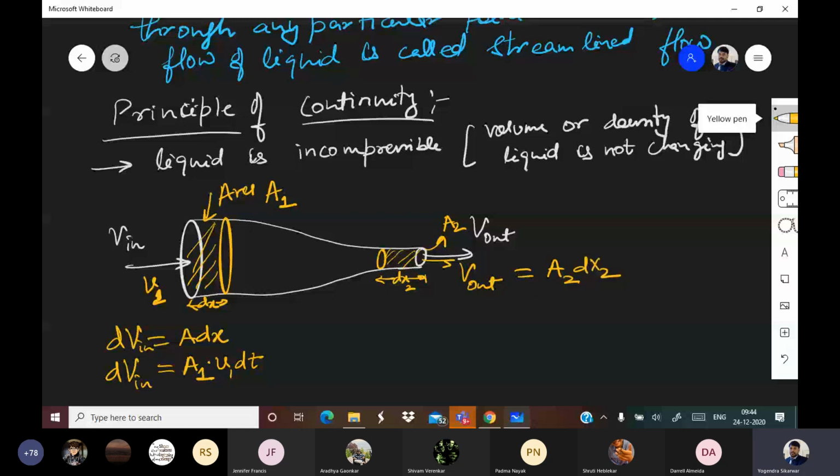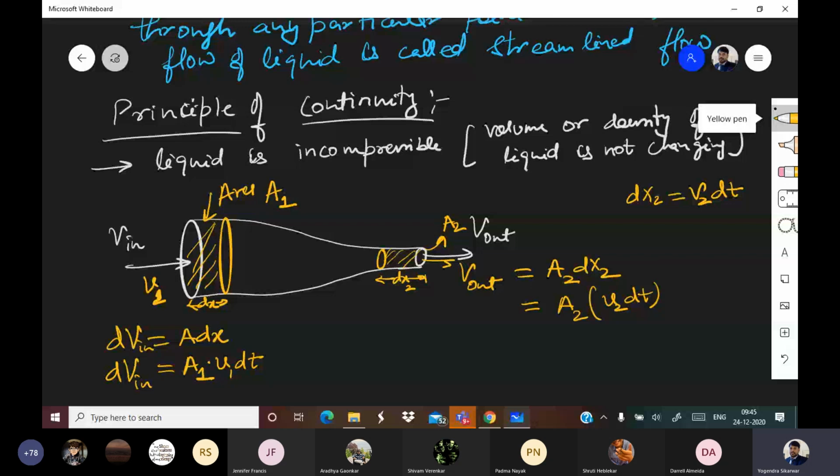And how much is dx2? dx2 is velocity V2 into dt, because displacement is velocity into time. So velocity is V2, time is dt, so velocity into time becomes displacement. So dx2 is equal to V2 dt.